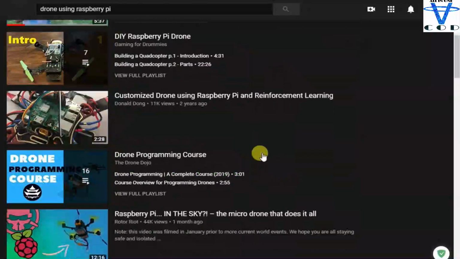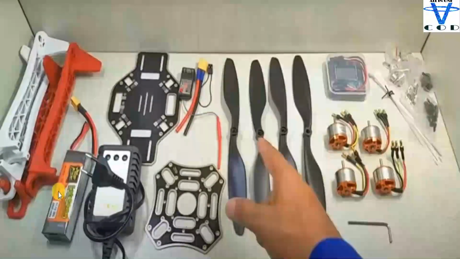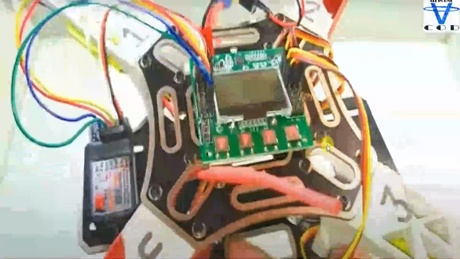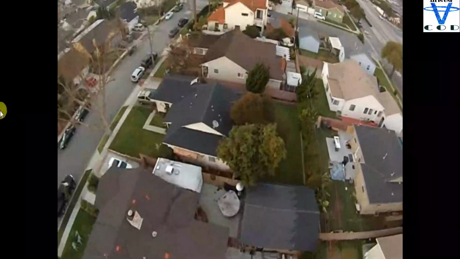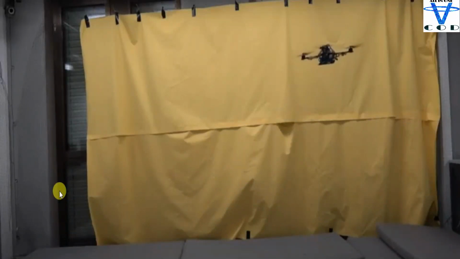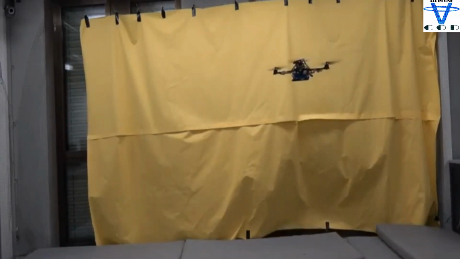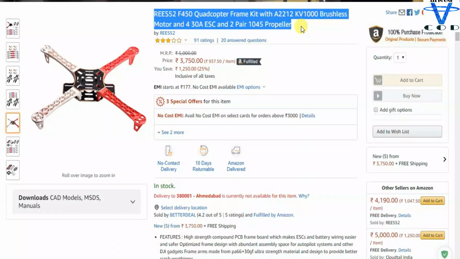With the use of OpenCV, you can create a drone which follows a particular object and create an out-of-the-box extraordinary project using this drone kit and camera module. Now this drone kit contains 4 propellers, 4 brushless motors, 430 ESC, and obviously a drone body.